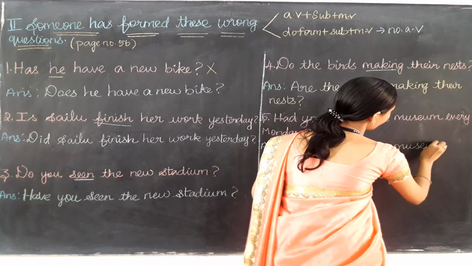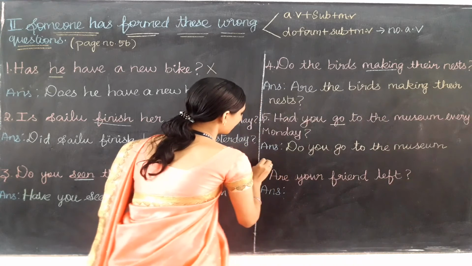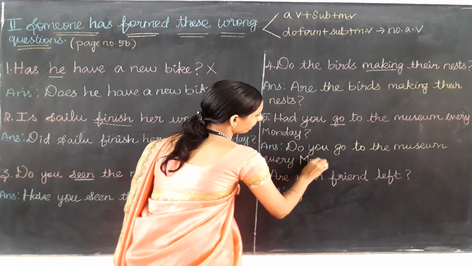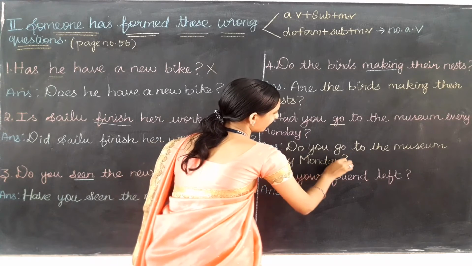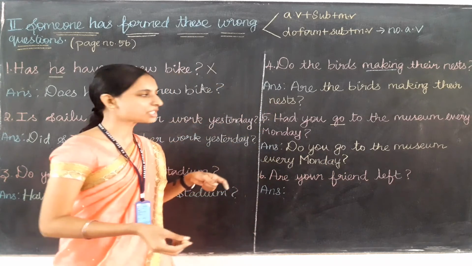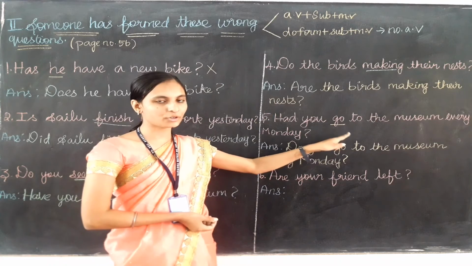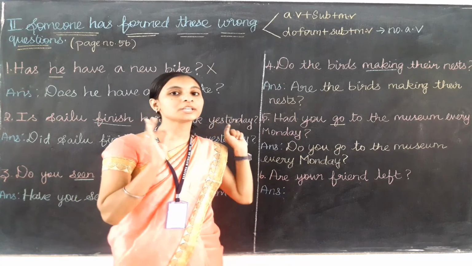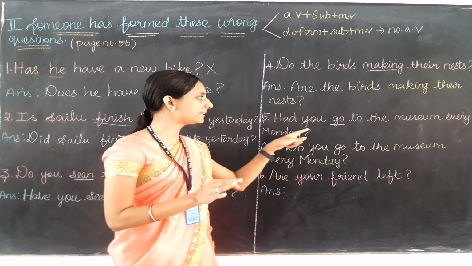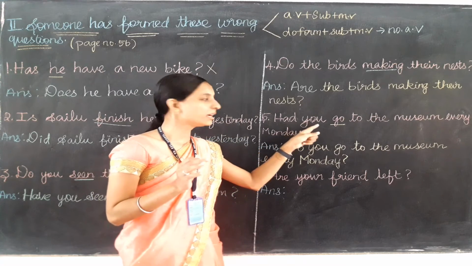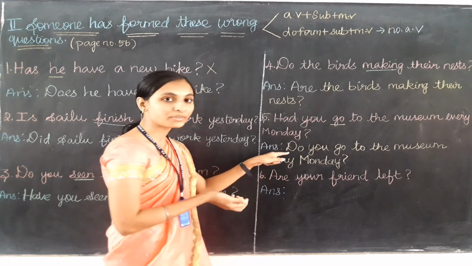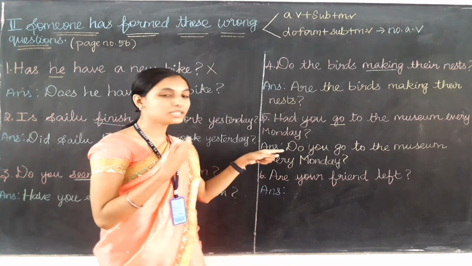museum every Monday. Clear, children? There is no auxiliary verb. If there is no auxiliary verb, we need to apply the second rule, that is we need to use the do form verb only. This sentence comes with the subject you, and it also talks about the present time. That is why we have used the do form verb only.